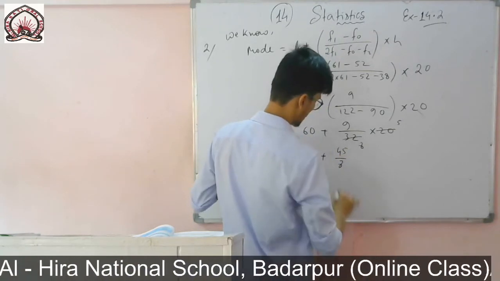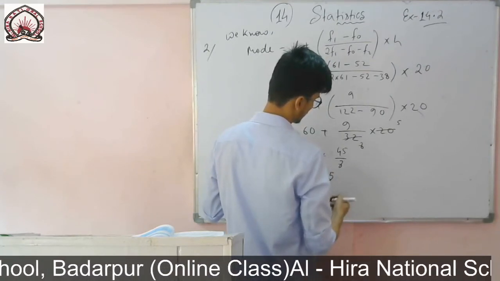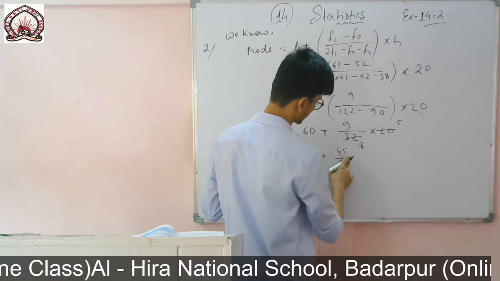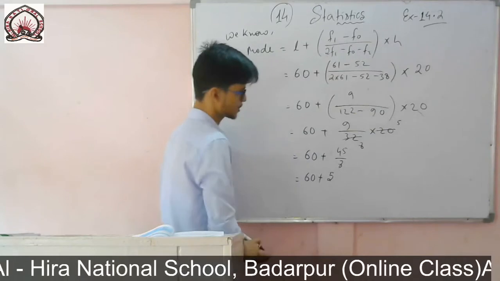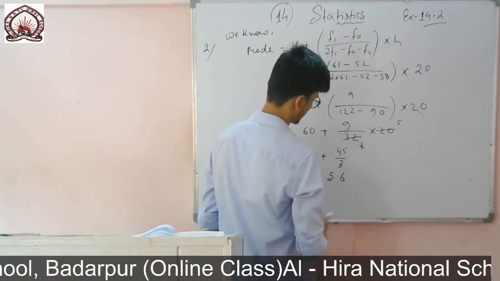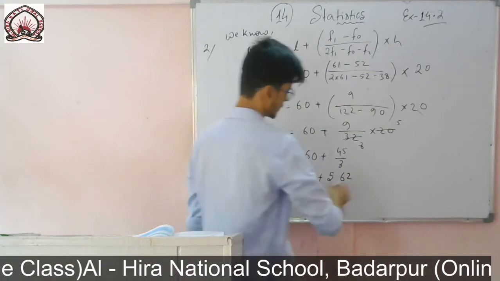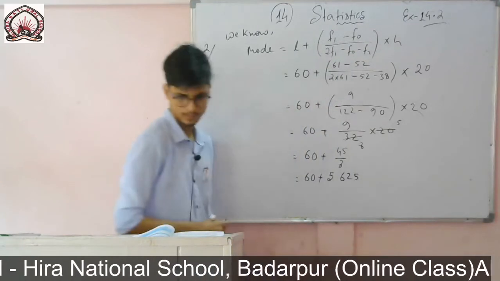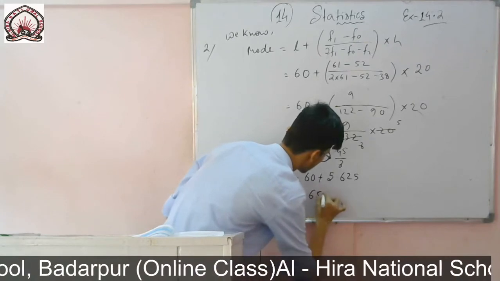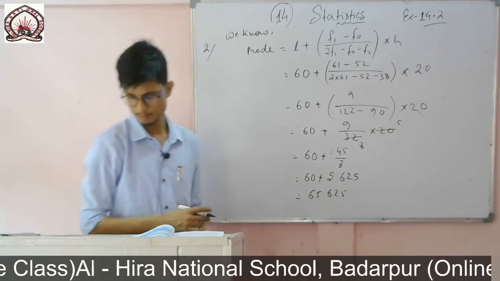60 plus, 8 fives are 40, then there are 5 left, so 5. 8 sixes are 48, then 20 left, 8 twos are 16, then 4 left, 8 fives are 40, so 5.625. So if I add this, it will be 65.625. So this is the modal lifetime of electric components.